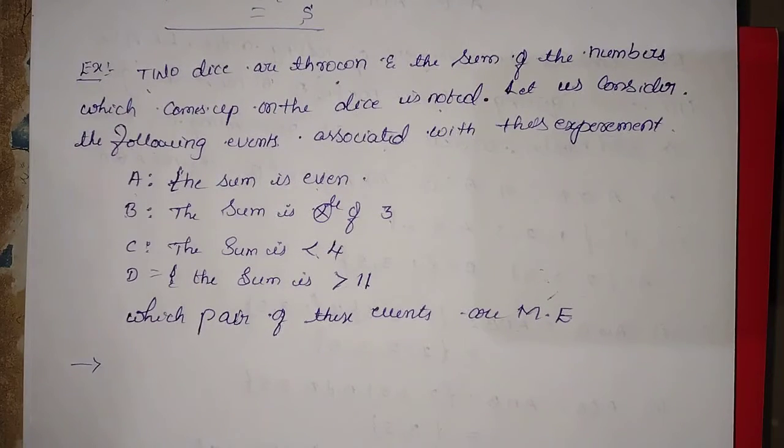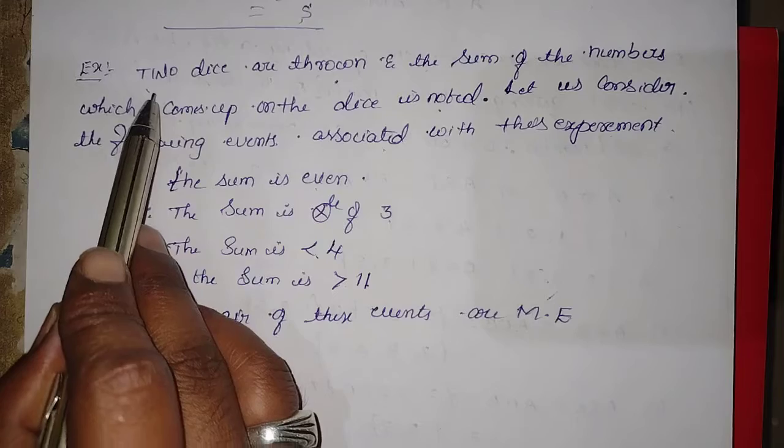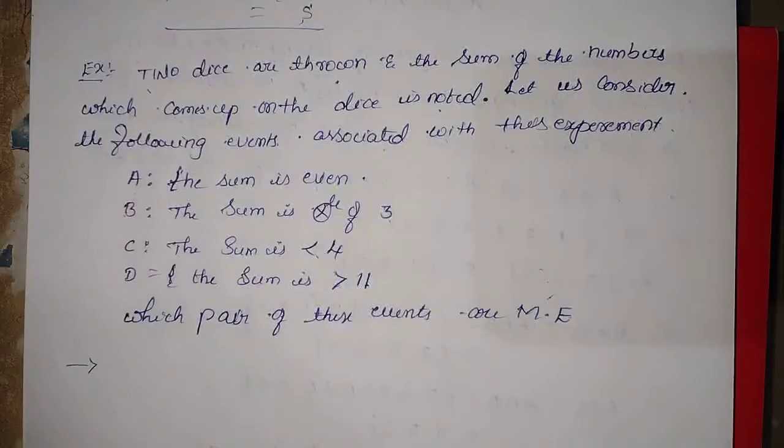Is it right? So here we are throwing 2 dice, so do you know the possibilities of outcomes? Okay, very good. 36 sample points.